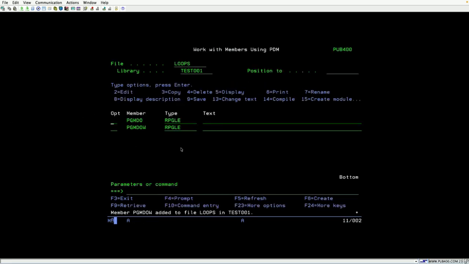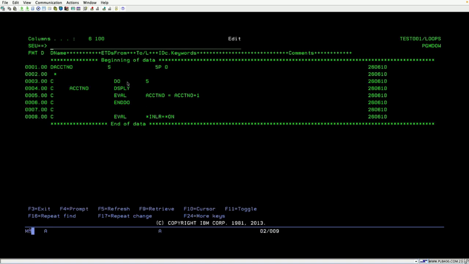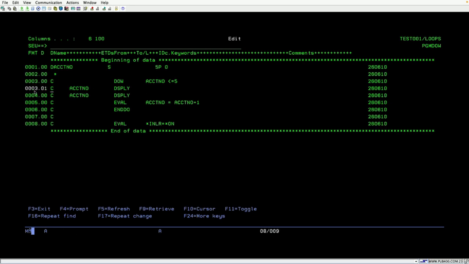So what is a do while? If I copy this, I can also tell you another example related to do while. Here instead of do, what I mentioned is do while, here account number, right? Do while account number less than or equal to 5. Okay, account number less than or equal to 5. So what is the account number value? Okay, first I will display the account number value before starting the loop.